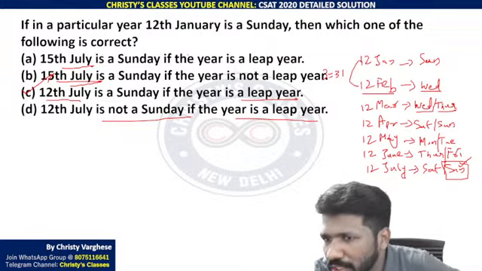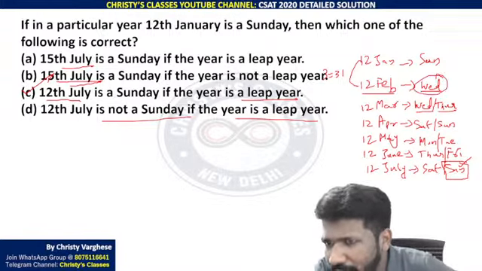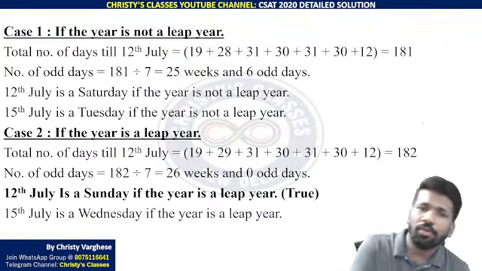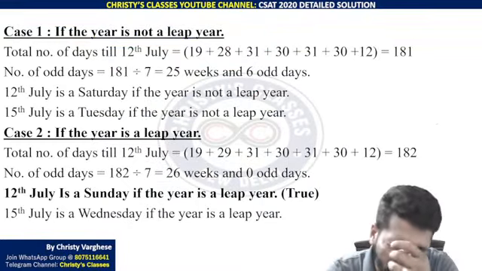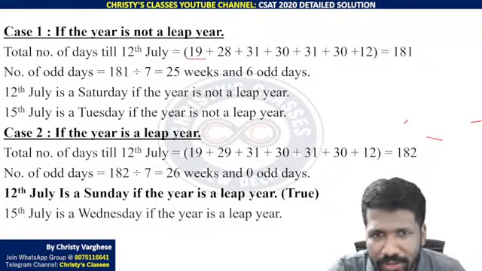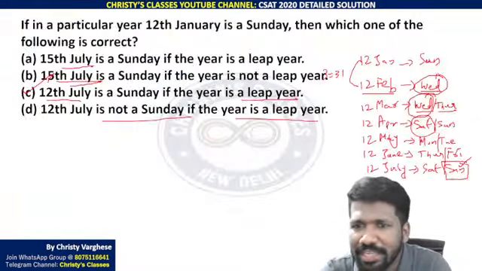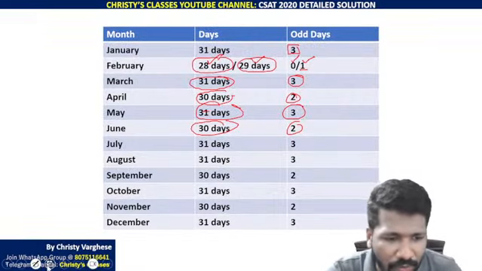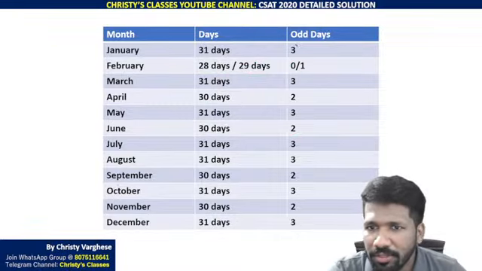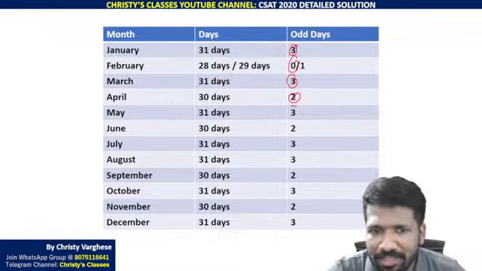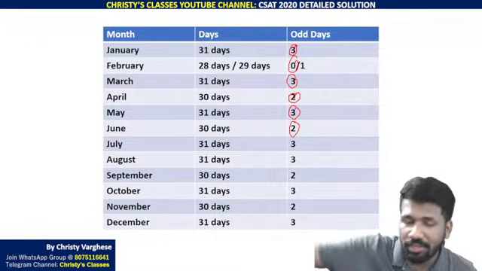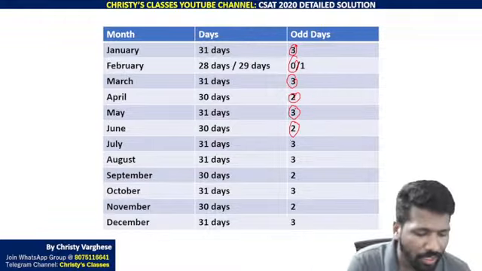I agree that doing this month by month, finding the day of the week for every month, was a little time consuming. If you think so, what you can do is instead of finding each day, only add the odd days. You can find the dates added, but that is a little more time consuming. Instead, just add the odd days. Look at this. From January 12th to July 12th, so 3 plus 0 plus 3 plus 2 plus 3 plus 2 added. You reach July. Don't add July's 3 because that affects August 12 only. You have to reach only July 12.